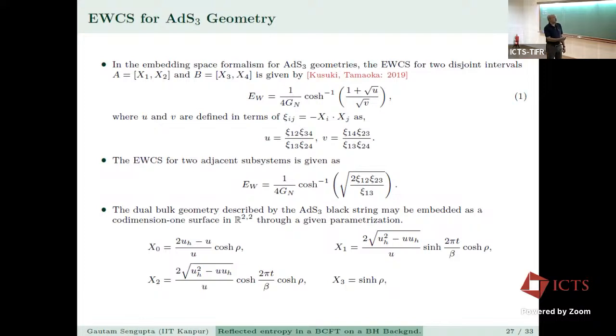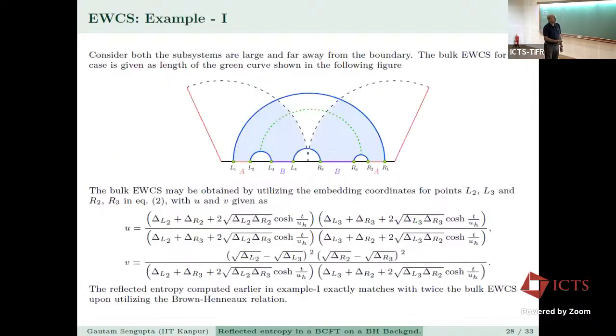But this formula was very helpful in computation. Okay, so now if you look at example 1, again, you consider both the subsystems to be large and far away from the boundary. The bulk entanglement wedge cross section for this case is given as the length of the green curve shown in the following figure. You can see that this is actually a Hartman-Maldacena surface as it crosses the horizon.